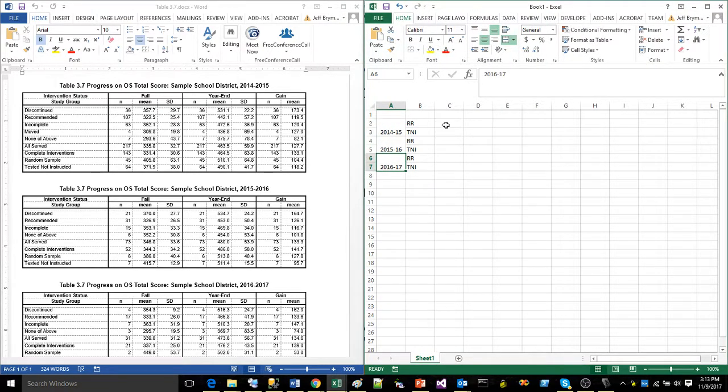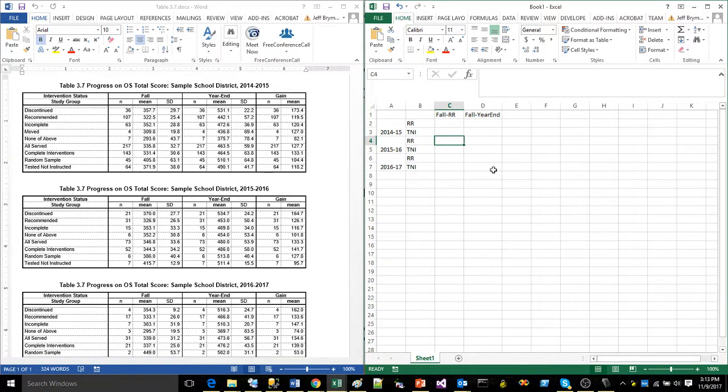All right. I'm still not ready to make our chart yet. I've got to do a few preparations of our spreadsheet here. I'm going to click in cell C1, and I am going to type fall-RR, and then fall-year end. I'm just doing this so later when I make the chart, when I have to remove some things from the chart, I know what I'm removing, and it may make sense. It's going to make a little more sense once I get the chart up for you.